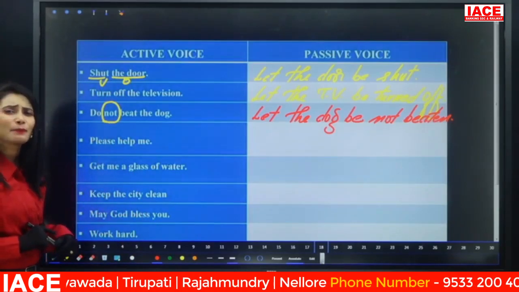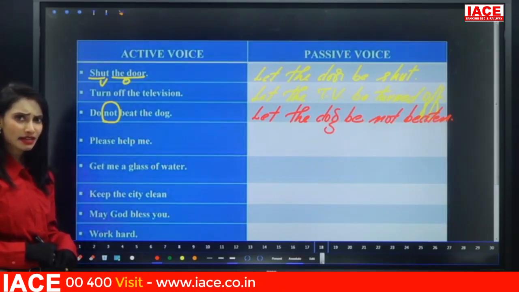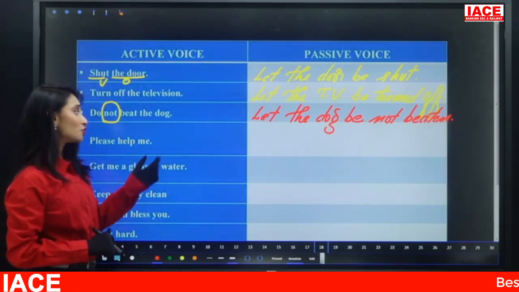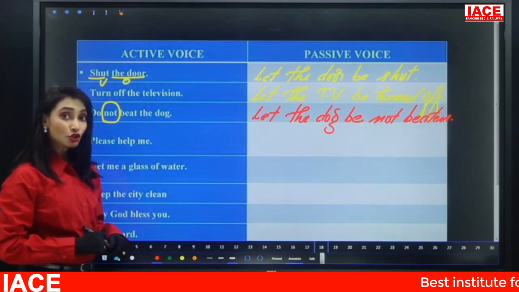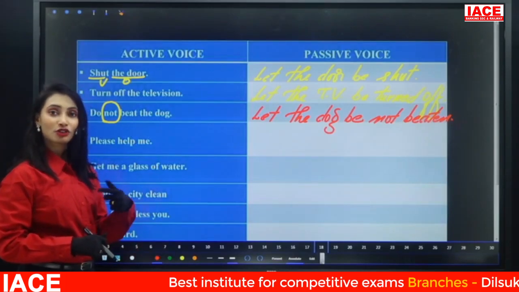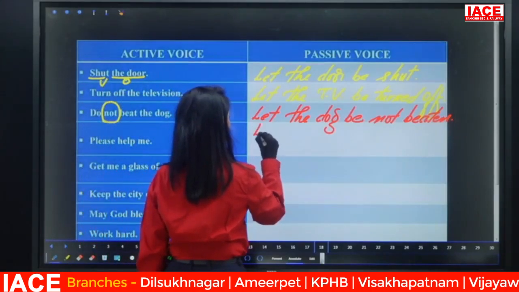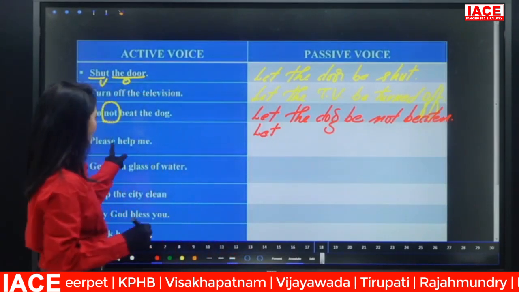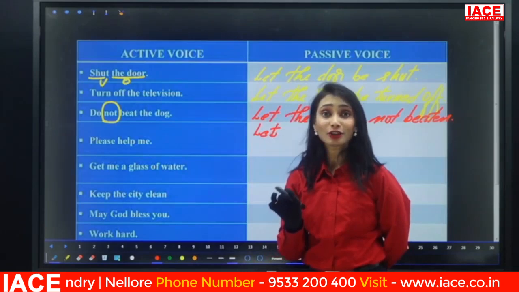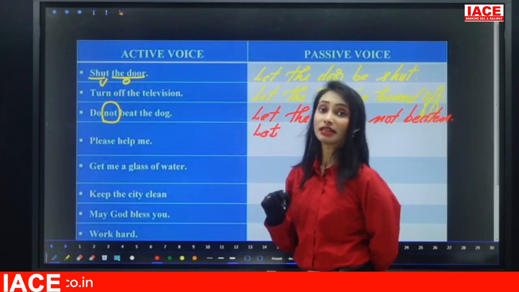Now, please help me. How will you convert this sentence? Try to convert this: "Please help me." Yes, we can convert in two ways. One, by using the let formula. Two, the other way which I told you, when there is no receiver or no subject word. However, we can do both ways. Let us see the first way. So, let the subject word. Remember, after "let" we always write objective case pronouns, not subjective case pronouns, because "let" itself is a verb.